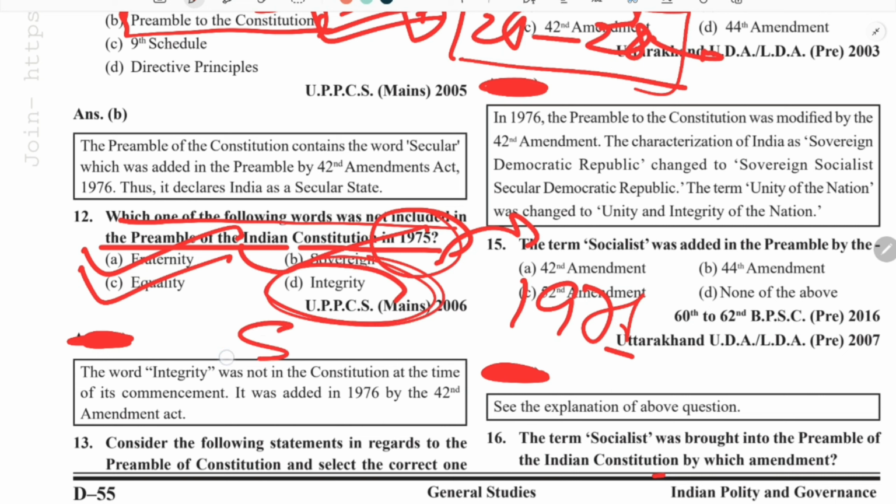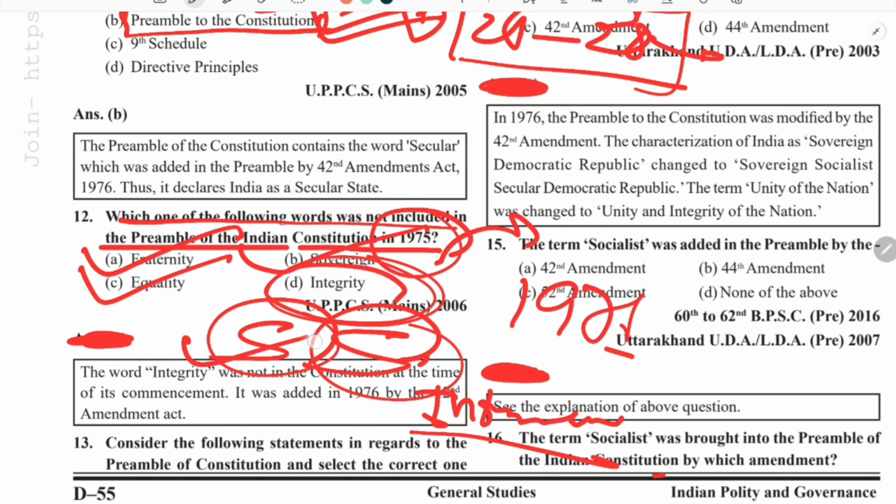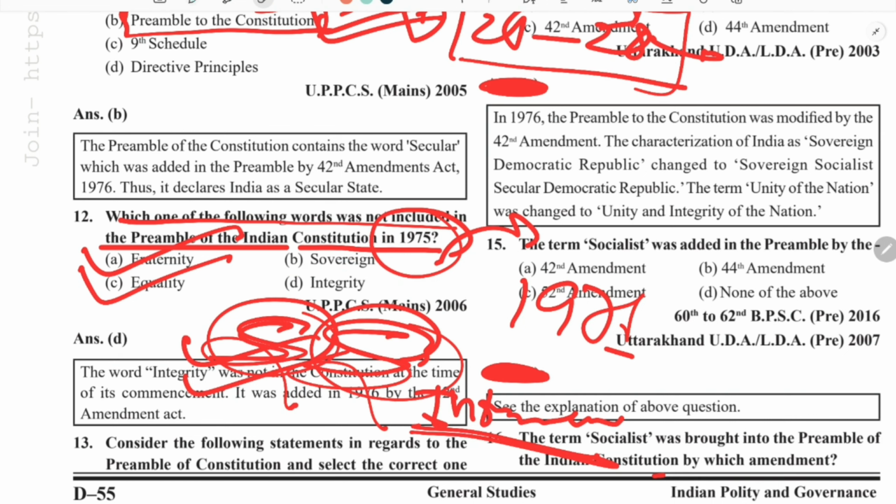I told you that socialist, secular, and integrity were the three words which were added. So you can remember that the socialist word was added later, secular was added later, and this word integrity was also added later. So here the answer is D, integrity.